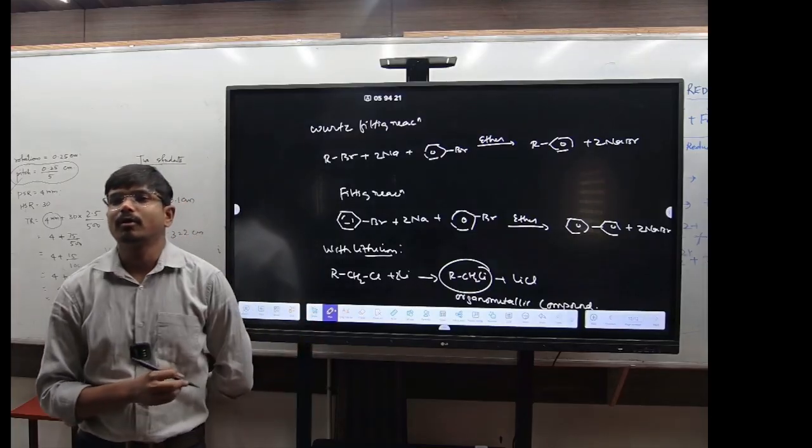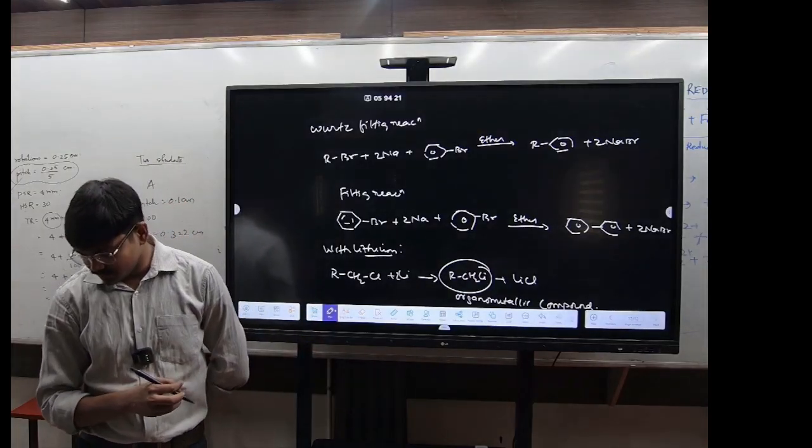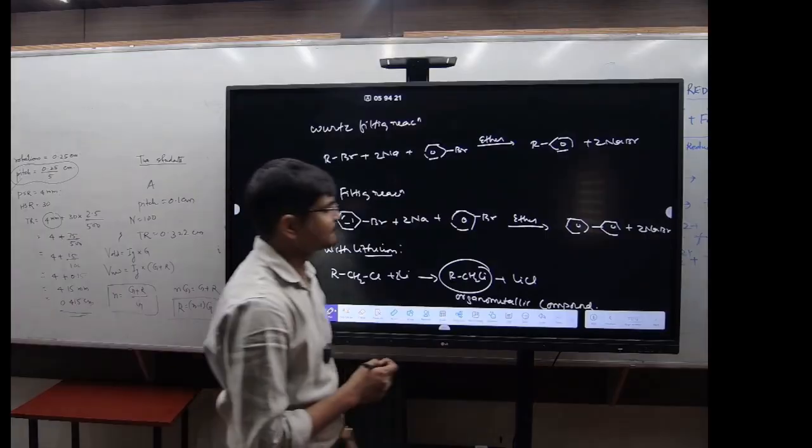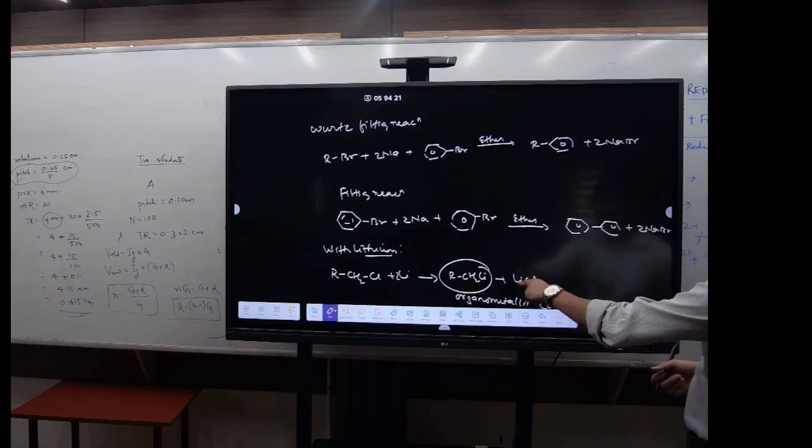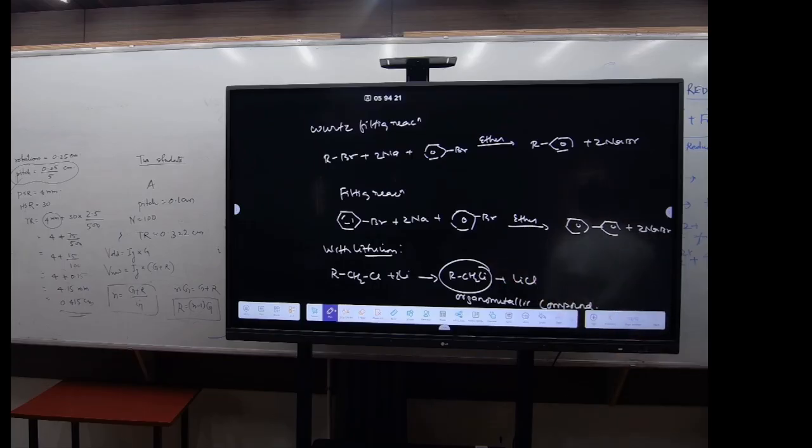Organometallic compound आ जाए. अब देखिए next one. See here. पूछो. Yeah, plus 2 Li. Here this Li, right? It is balanced.